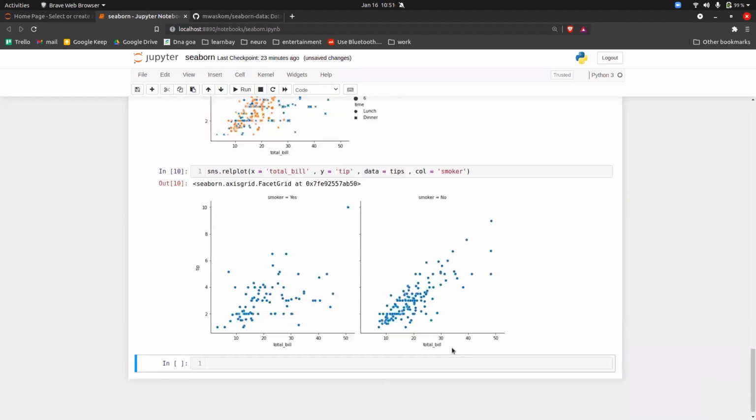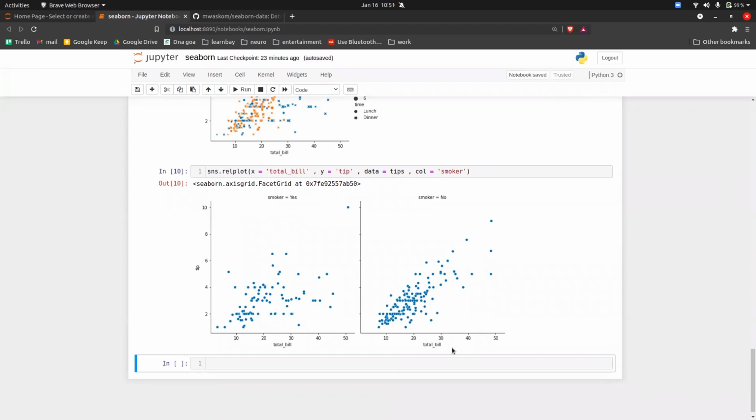See. So this is the beauty of Seaborn. This is the beauty of relational plot, that you can plot a lot and lot of information in the same graph. I hope everyone is trying parallelly with me.